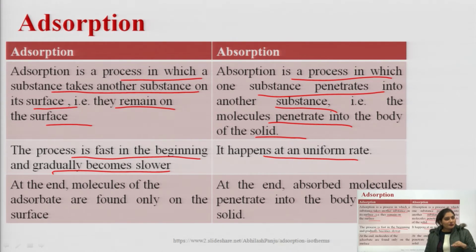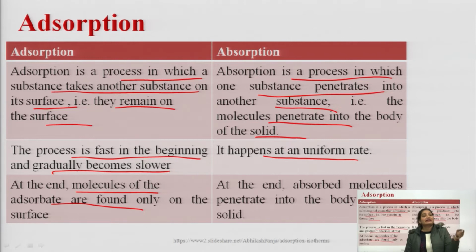In case of adsorption, at the end, adsorbate molecules are found only on the surface, they are not penetrated into it. But in case of absorption, at the end of the process, molecules have penetrated into the body of the solid.